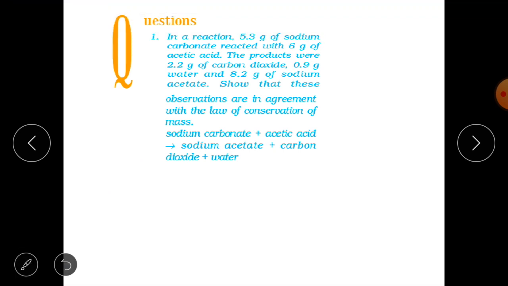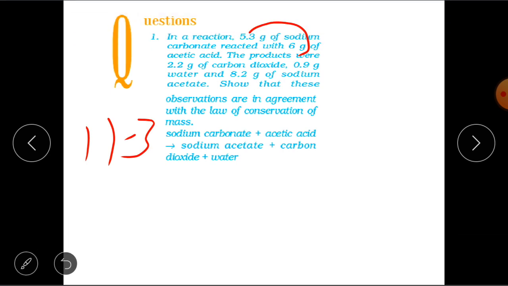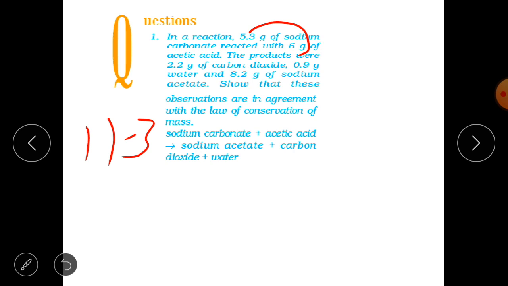Next, the second reactant is acetic acid, which has a mass of 6 gram. Look, students, 5.3 added to 6 will give you 11.3, okay? Secondly, the products formed here are carbon dioxide, water and sodium acetate. If you add their masses, you will again get 11.3 gram.